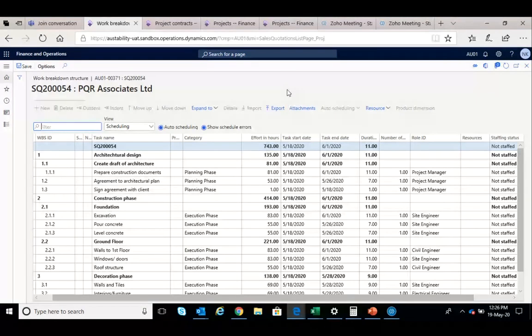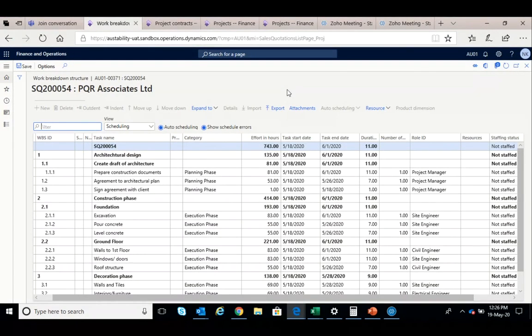For example, the total project cost is 10 million. I don't know the line-wise revenue, but my total revenue from this project is 15 million. So you can still do that kind of costing and WBS structure. The advantage of this WBS is that it gets automatically converted into a project budget.